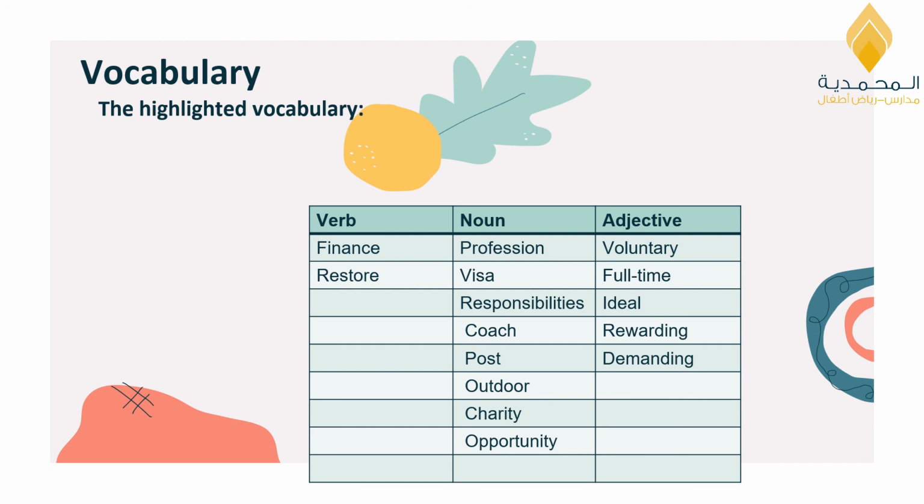Now, let's take a look at the definitions of these vocabularies in exercise number 1 in your vocabulary. First of all, match the highlighted words in the text with these definitions. So I have the definitions and we are going to match them with the highlighted words in the text. Number 1, to provide the money for an event or activity, it is the word finance.